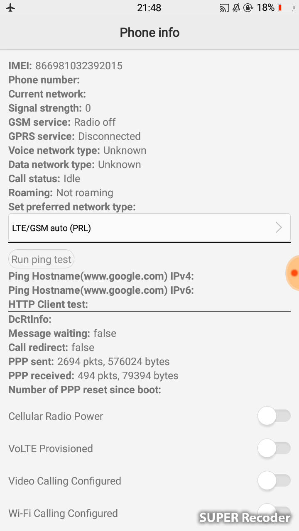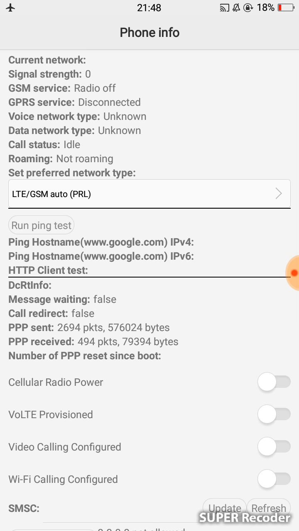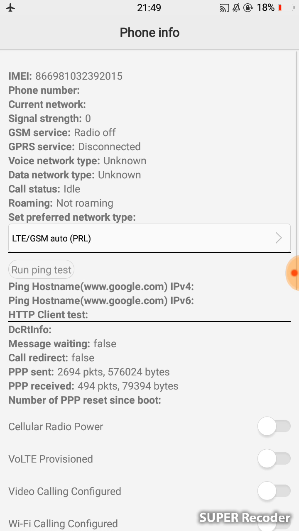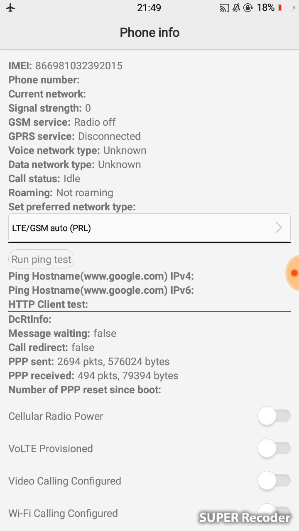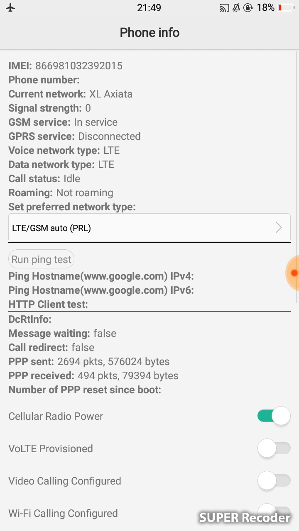After you choose it, you see information about your phone, like your signal, or whether your smartphone is connected to the internet or not, and many others. You see in cellular radio power, you need to turn it on. After you turn it on, you need to run the ping test.